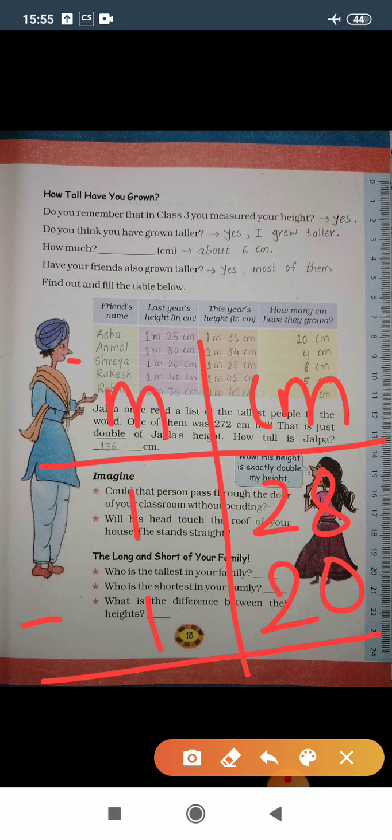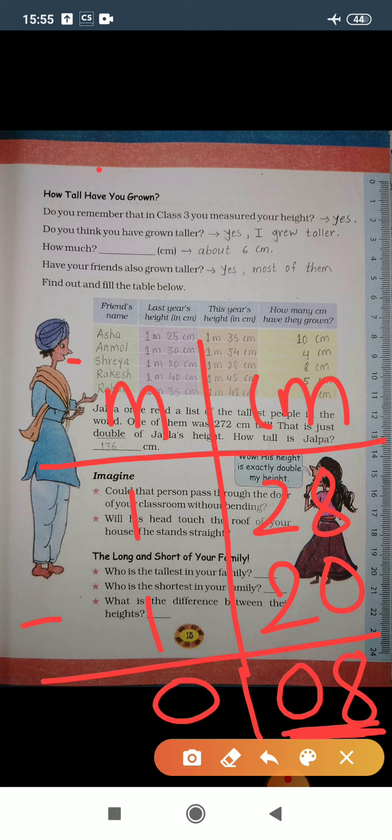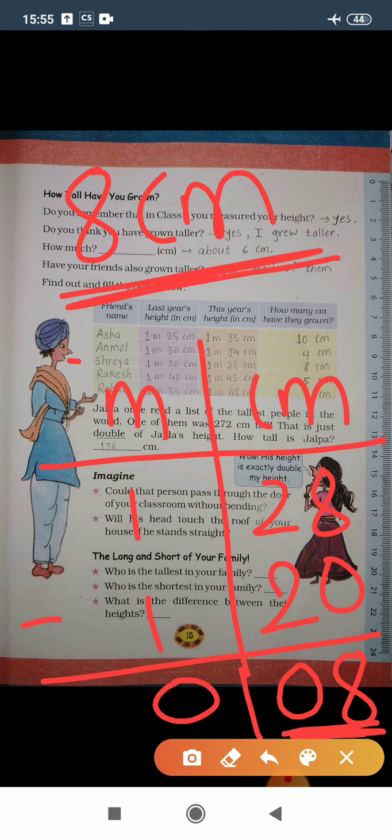8 minus 0 gives you 8. 2 minus 2 gives you 0. 1 minus 1 again gives you 0. So 0 8, that means 8. 8 centimeter is your answer. That means Shreya has grown 8 centimeter in 1 year.